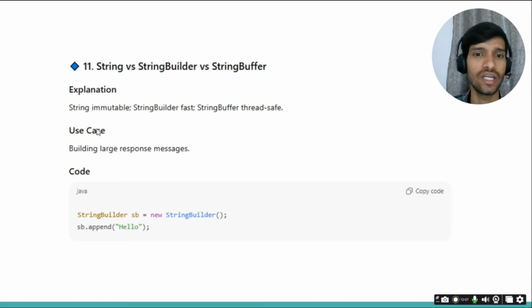In that case, you can mention that first of all, string is immutable, and the string buffer or the string builder is a mutable object. So anywhere we use string, we will try to use string builder or the string buffer instead of string. Depending upon the requirement, you can mention that.